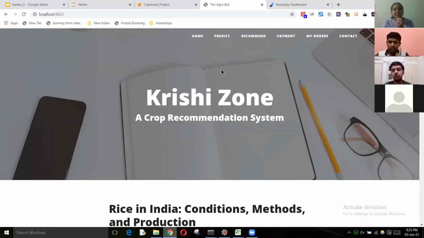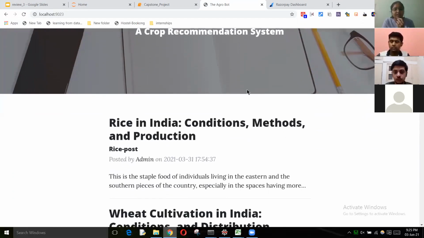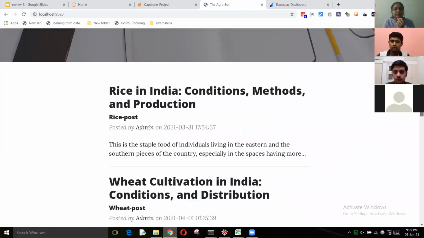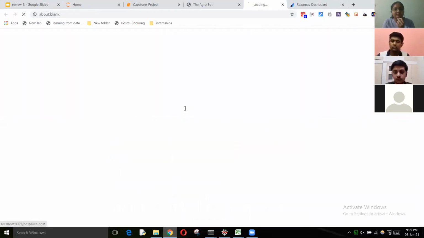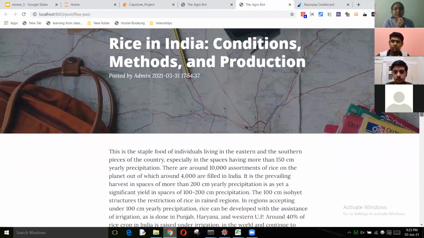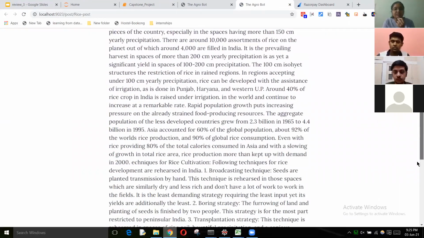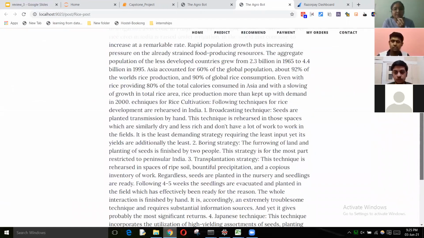Starting with our website presentation, we have on the screen the first page of our website, Krishi Zone, which is a blog post portal. Here we have given many useful farming and agro-agriculture educational articles. We can show you by expanding one of the articles on screen. This is a Rice in India article which shows the conditions, methods and productions of cultivation of rice in India.